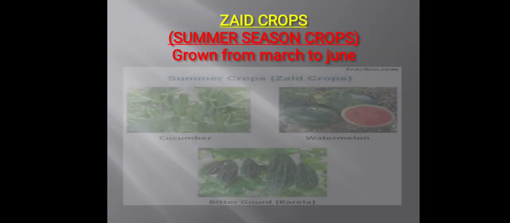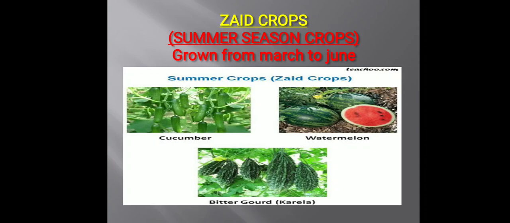Third type of seasonal crop of India is the Zaid crop. The plants of Zaid crops are generally sown in March and harvested in June, and the examples of summer crops are cucumber, watermelon and bitter gourd.